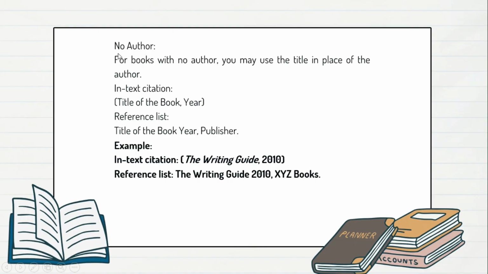There are some cases when you find no author. Where there is no author, use the title of the source in italics in place of the author. Include the year of publication. For reference, the basic structure is title of the book, year, publisher. Let's see the example for better understanding.